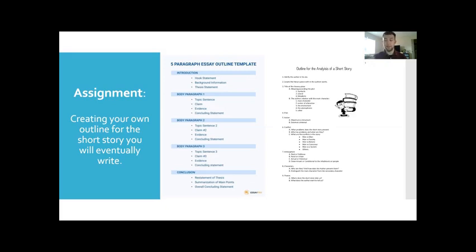And it's going to be kind of the same thing for our short story, where it's how did we change from how we were in the beginning of our story to what we're like in the middle or to the end. So that's something we're going to work on. We're going to work on these outlines and make sure that we send them in to me as well with your notes today. I will give you guys some feedback on your outlines, and then we will take that as the basis for our essay that we'll do in a couple of days.